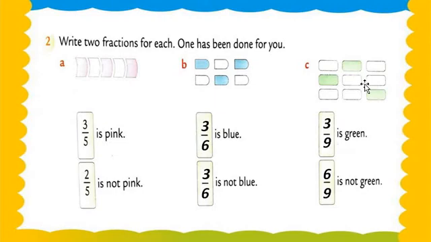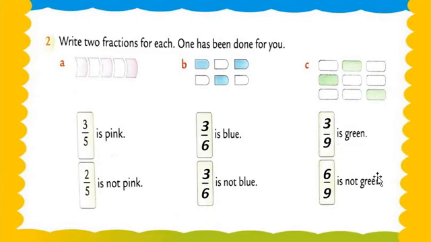So that's why we are writing in the denominator 9. In both denominators we are writing 9. Okay, we mention a 9. So now let's check here the numerator. First is green, means how many blocks are green there? 1, 2 or 3. There are 3 green blocks. So how do we mention the fraction? Like that, my dear students. 3 upon 9 is green.